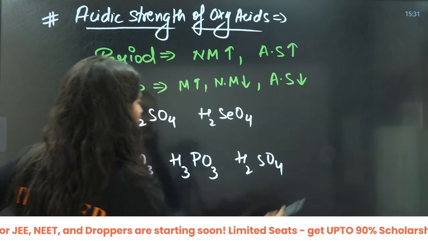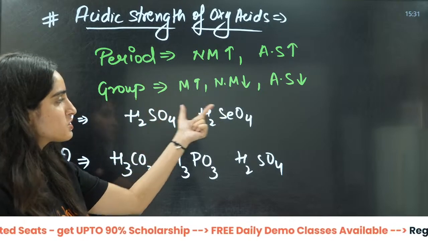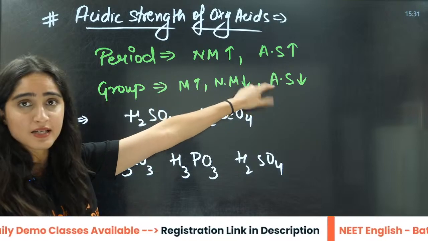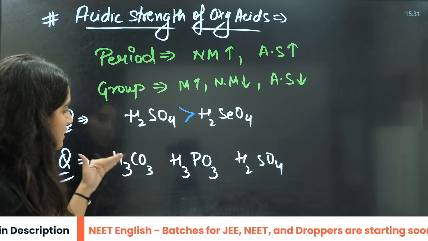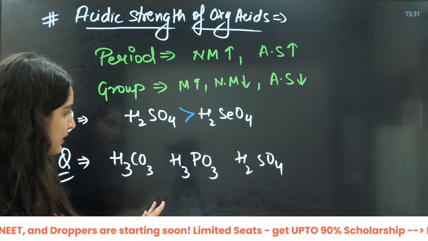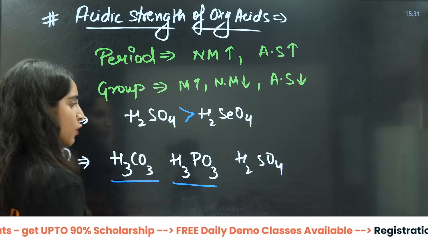What about this one? This is down the group, right? Oxygen, sulfur, selenium. Down the group, metallic character increases and acidic strength decreases. So it will be like this. This is carbon, then you have phosphorus, then you have sulfur. Now see, you have carbon, you have phosphorus.